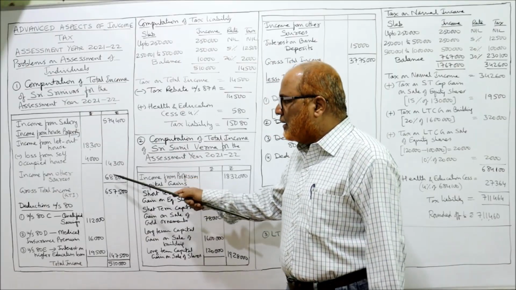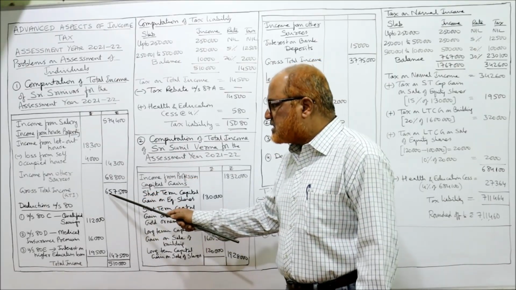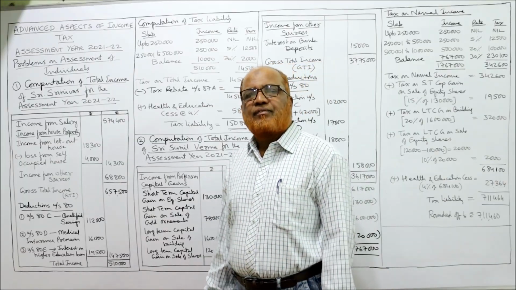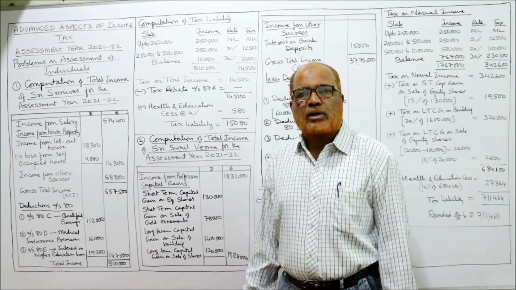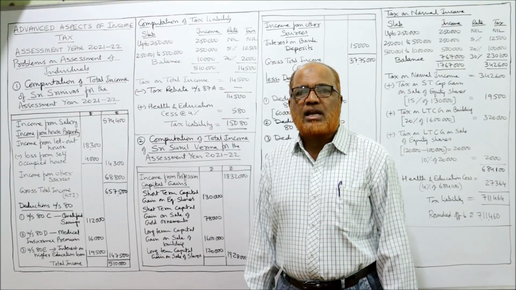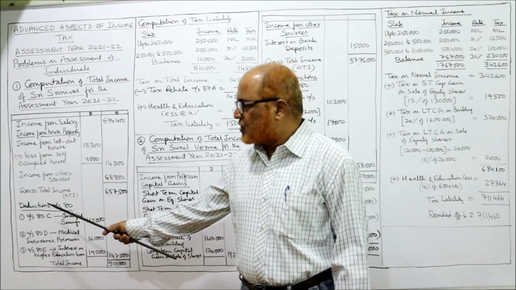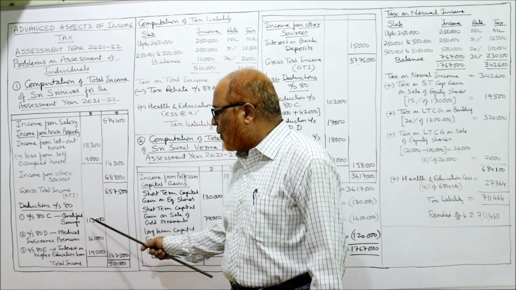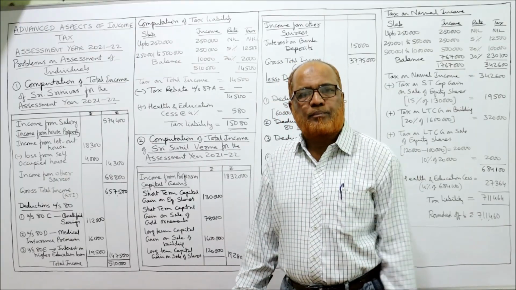Now take the total gross total income. GTI is 6,57,500. 6,57,500 is the GTI, gross total income. From this, deductions are allowed under section 80. So one by one, the deductions. First, deduction under section 80C: qualified saving 1,12,000 is directly given in the problem.